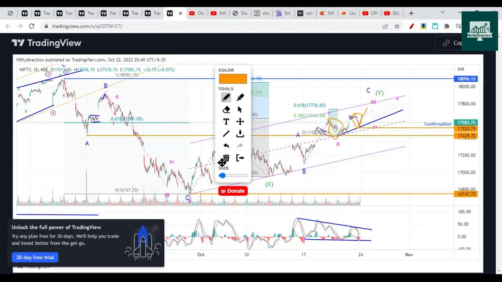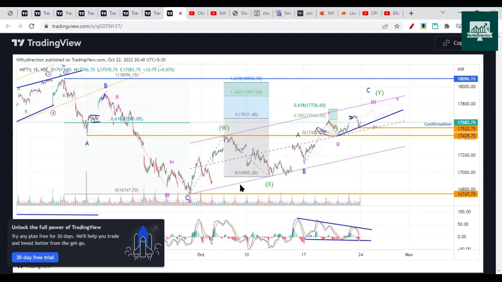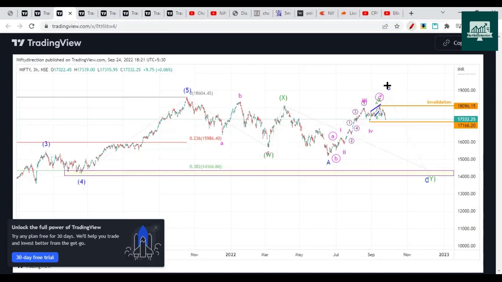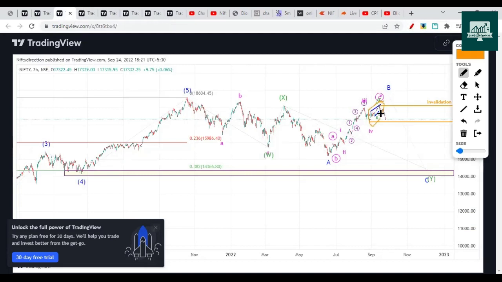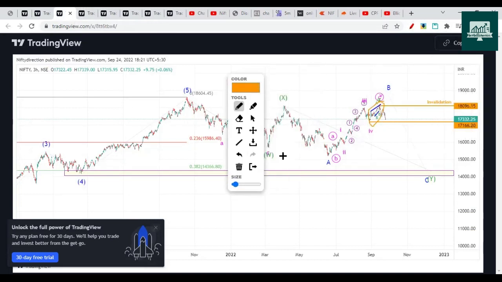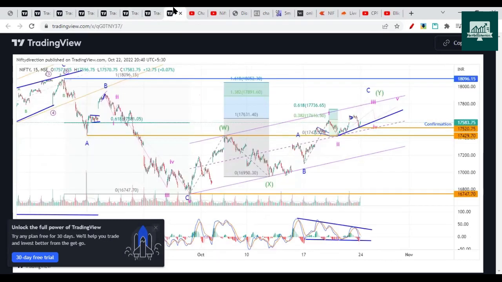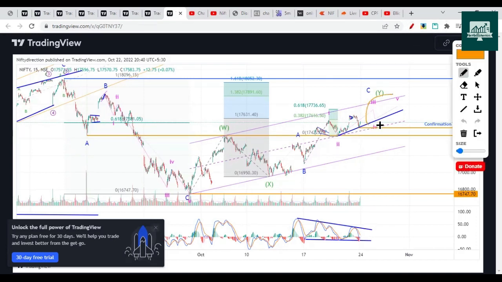Since the nature of the fall here and here is looking like a zigzag, it can be an ending diagonal pattern as well. So this pattern repeats every time Nifty is going to make a top. We discussed that the pattern was formed here, and we anticipated the fall, and the exact fall levels we identified were near 16,800. So a similar pattern is forming now. It is very soon to say that this is the pattern.